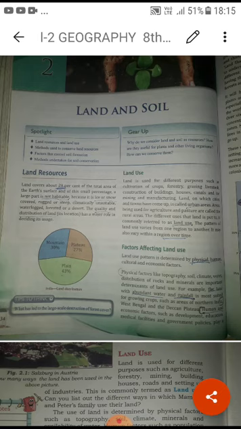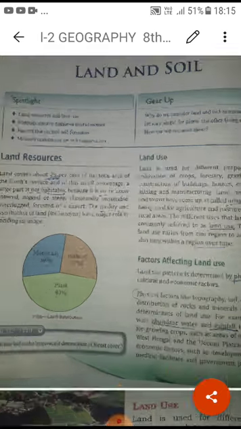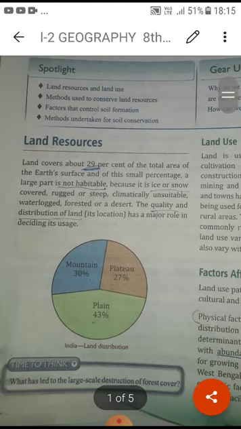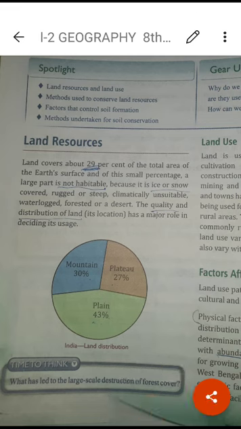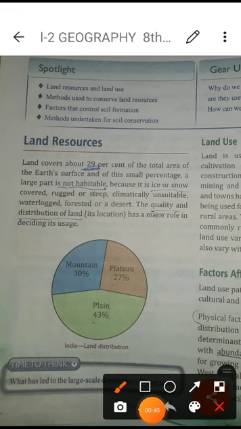Now today we can see this is explaining about land resources. So, students, we can understand how land is one of the resources. Land is where we get all kinds of things, meaning the things which form on the surface of the earth only. That's why it is one of the main natural resources.